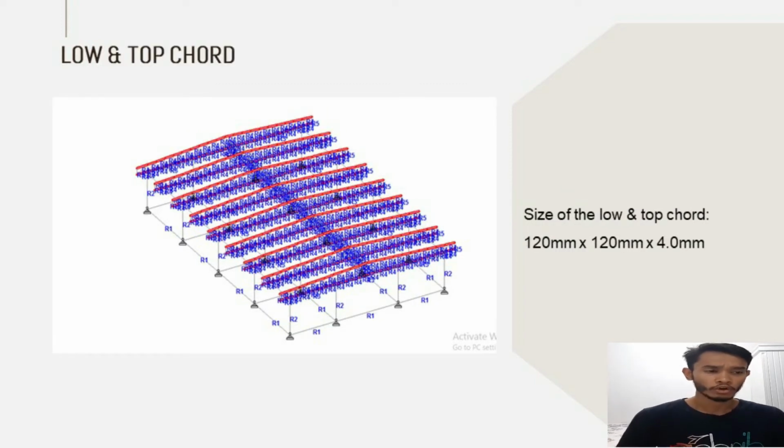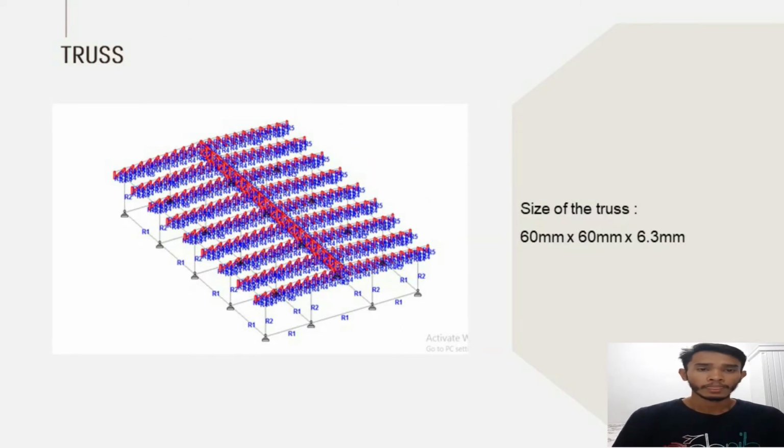For the low and top chord, the size is 120 times 120 times 4.0 millimeters. And for the truss, all the trusses are given the same size, 60 millimeters times 60 millimeters times 6.3 millimeters. The size of the truss is much smaller than the low and top chord.